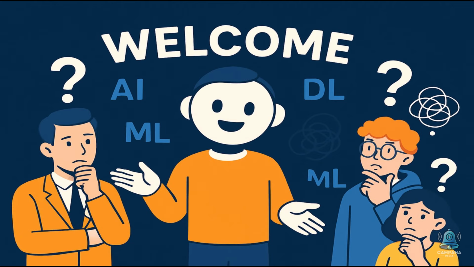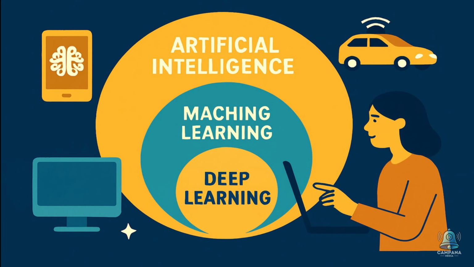Today we're diving into a topic that confuses a lot of people. Even professionals in the tech world sometimes mix them up. What exactly is the difference between artificial intelligence, machine learning, and deep learning? They're all connected, but not the same. By the end of this video, you'll be able to clearly explain the difference to anyone and understand how they affect your life every single day.